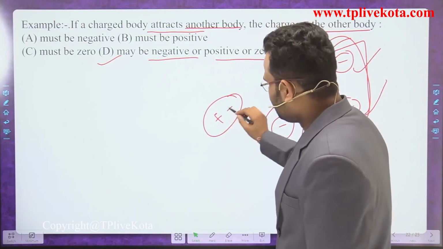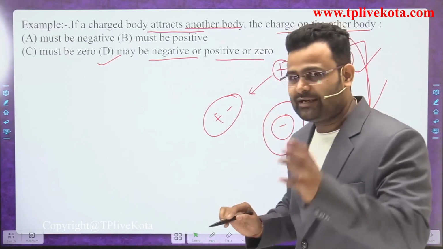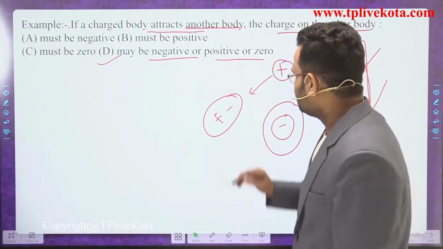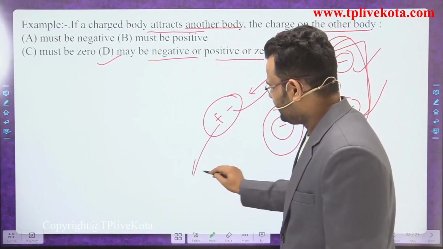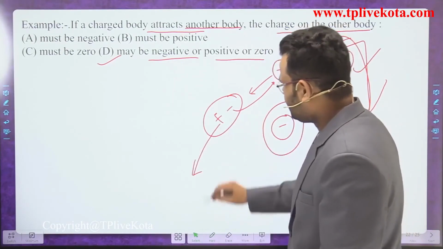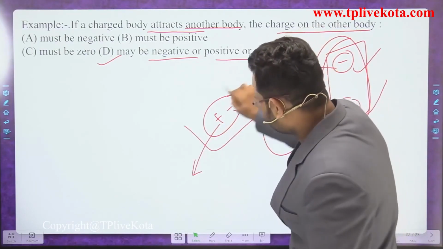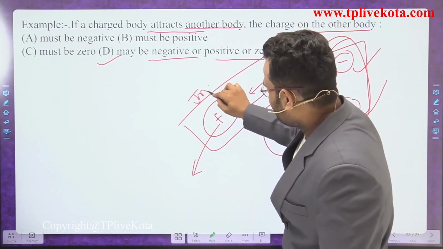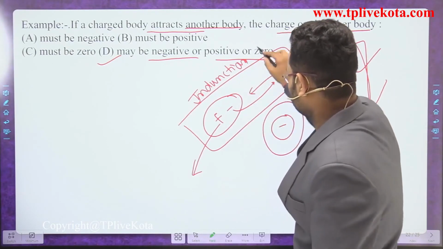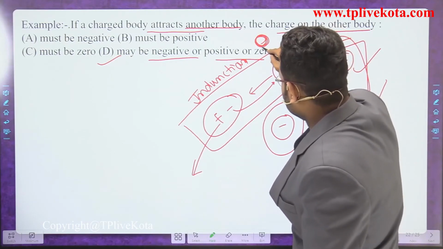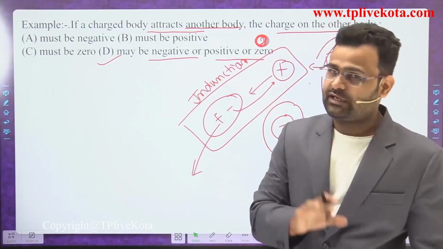When both are in an equivalent amount, if you move a positive charge near it, we apply induction. What happens in induction, dear students? The negative will be attracted and the positive will be repelled, so it moves.